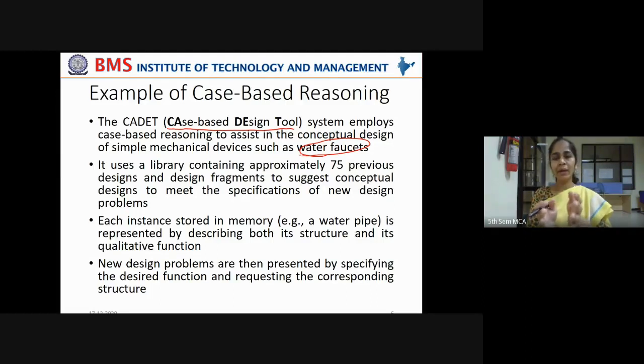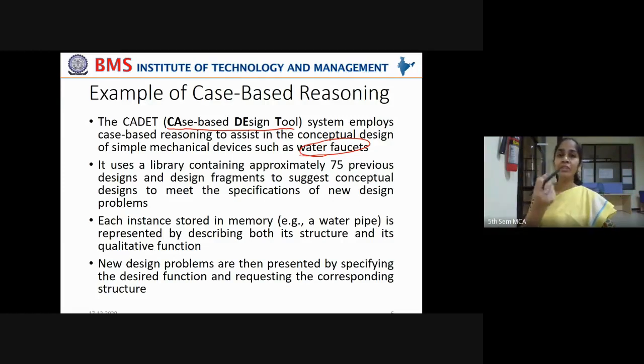Now, for this requirement, there might already be a well-developed design existing in the stored library. Now take that design, take that conceptual design and try to refine it so that it matches your current problem. Okay, that is what is happening. I'll explain it to you with a figurative example. Now the CADET system uses a library containing approximately 75 previous designs and design fragments to suggest conceptual designs to meet the specifications of new design problems. So in the stored library, it has 75 previous designs.